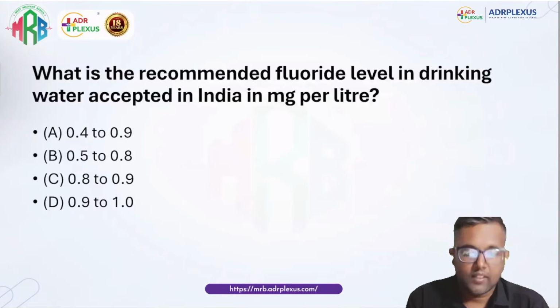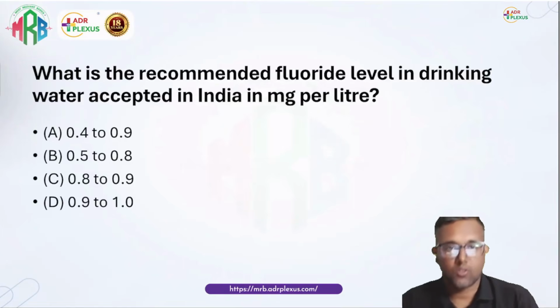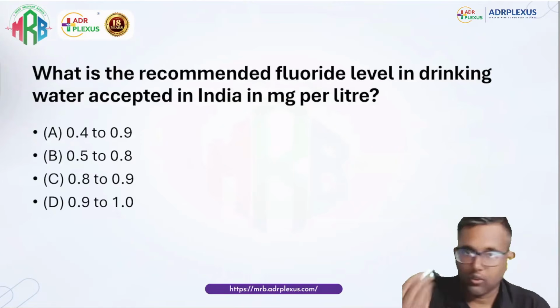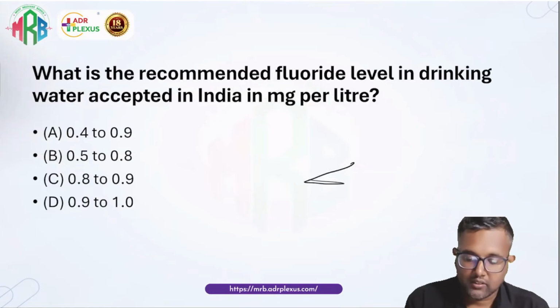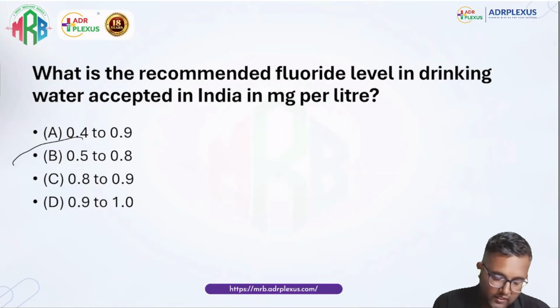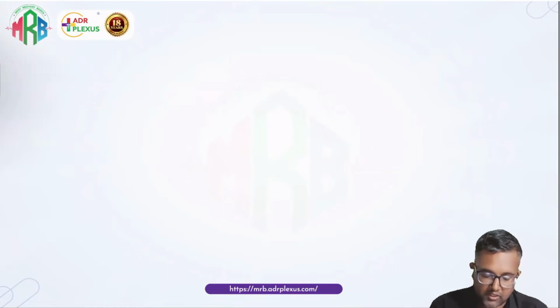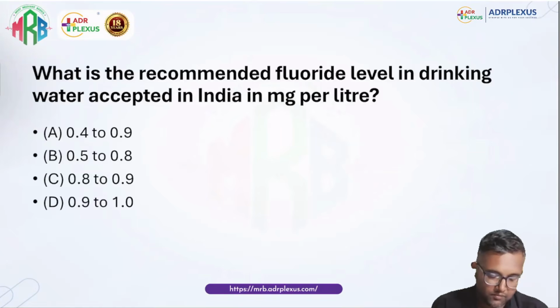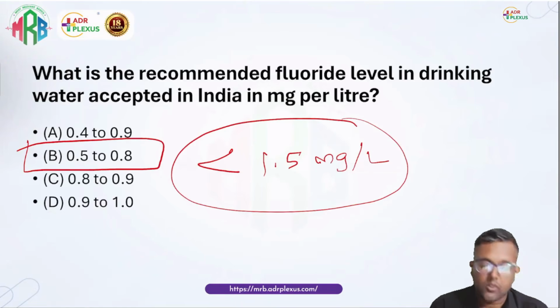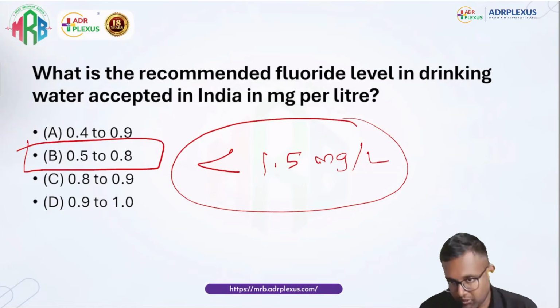Recommended fluoride level. This question we did not discuss in the class. Regarding fluoride content, I told you about defluoridation and the Nalgonda technique, but I did not tell what the accepted level is. I just told less than 1.5 mg per liter, it is okay. WHO tells less than 1.5 mg per liter is okay. Most books tell 0.5 to 0.8. If it goes more than 1.5 mg per liter, you have to do defluoridation.